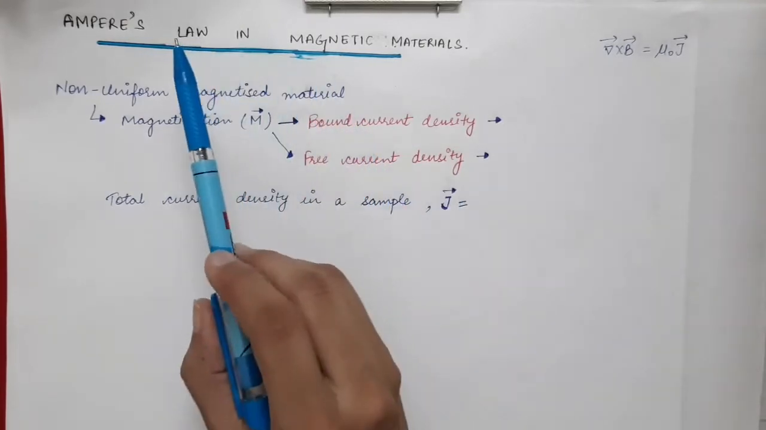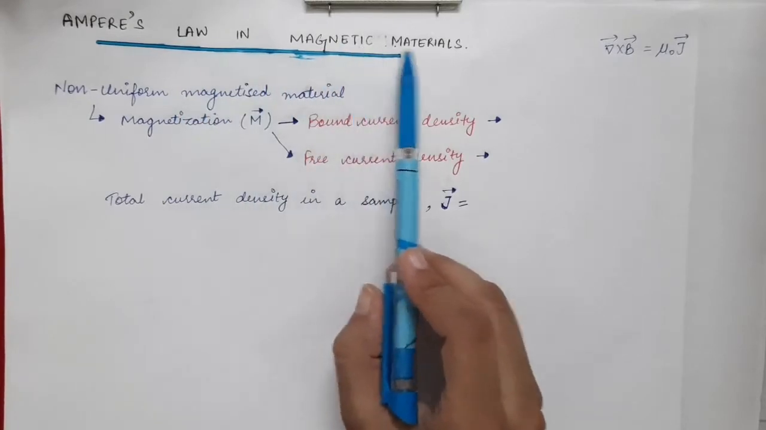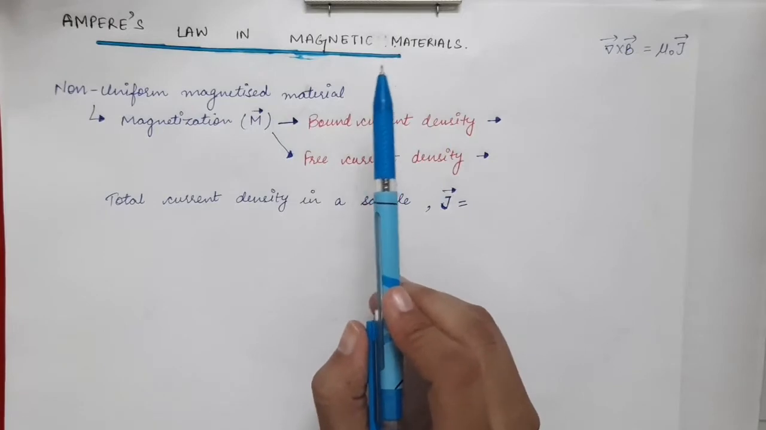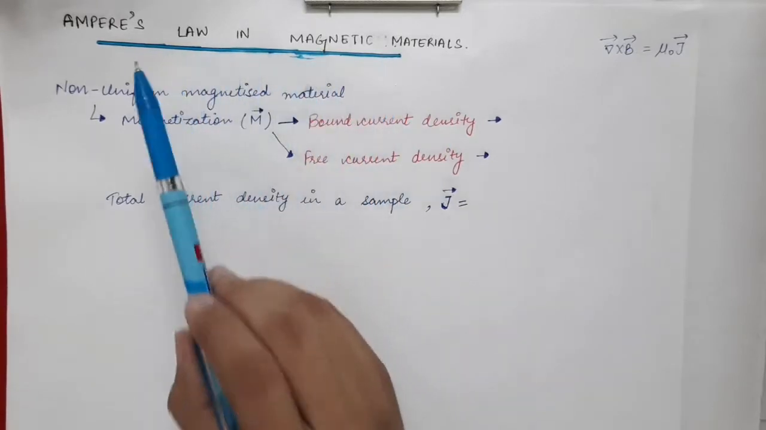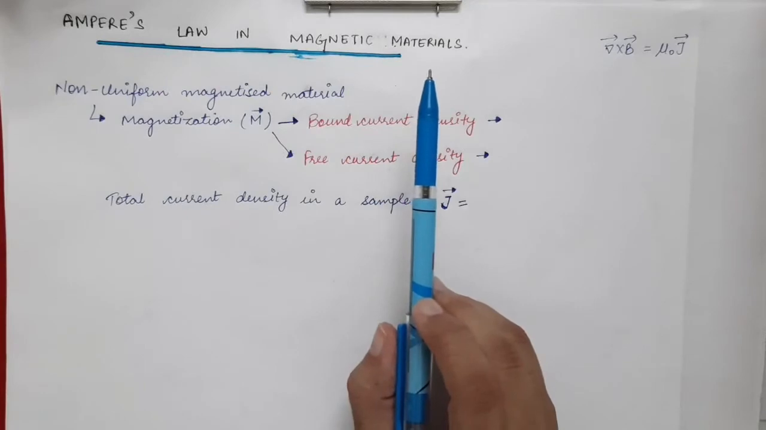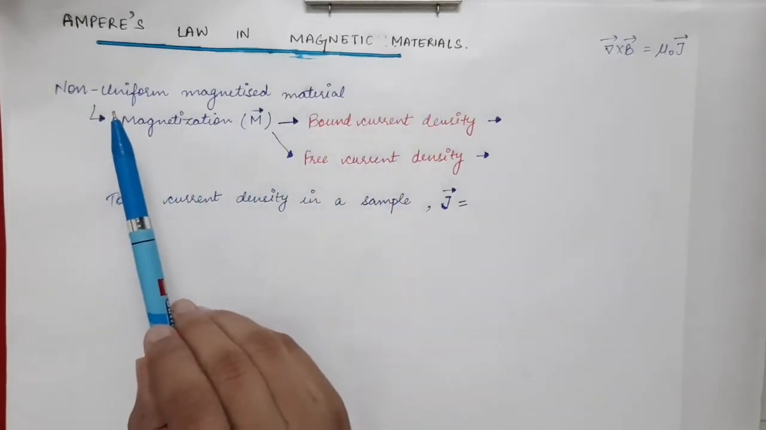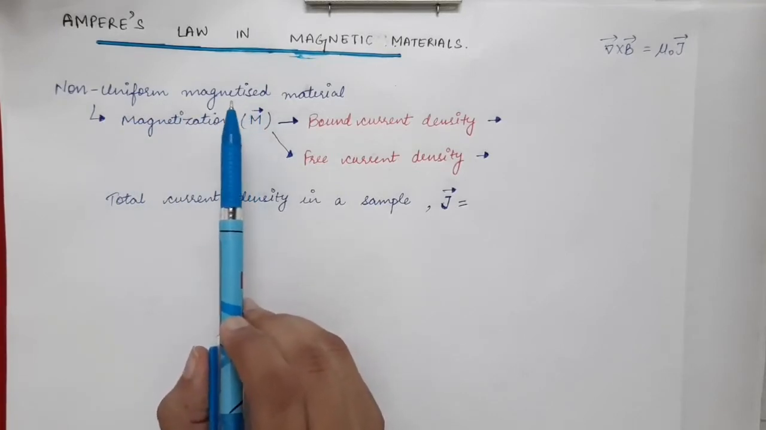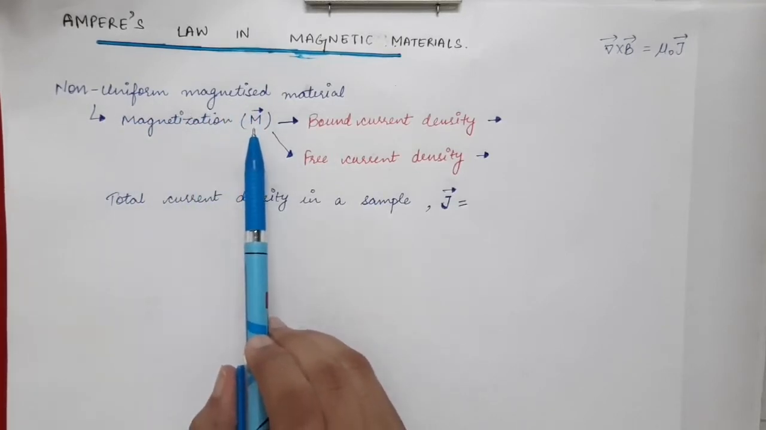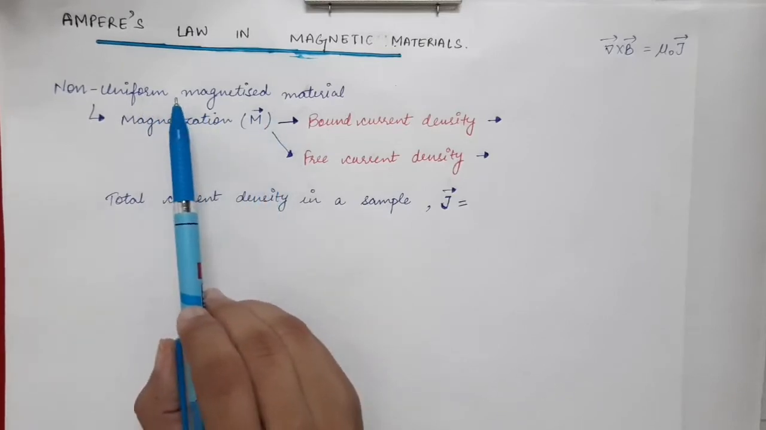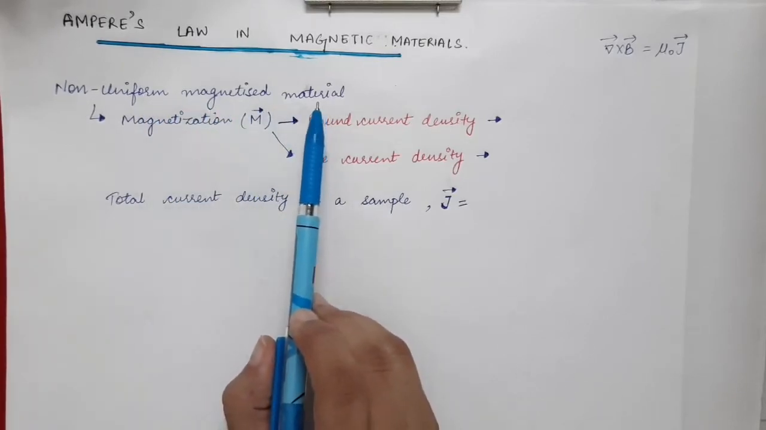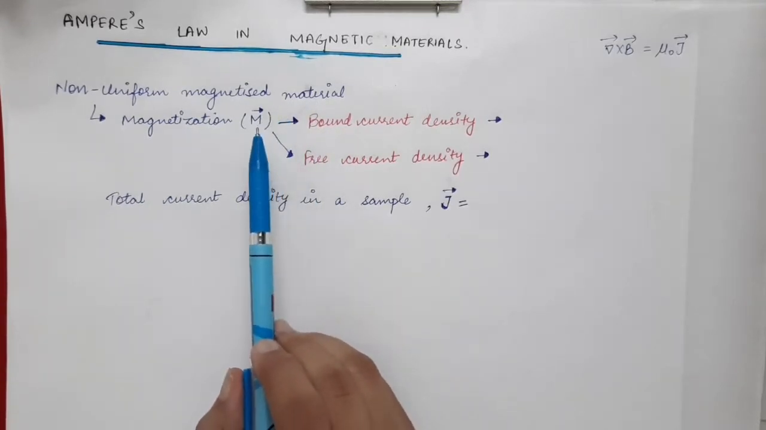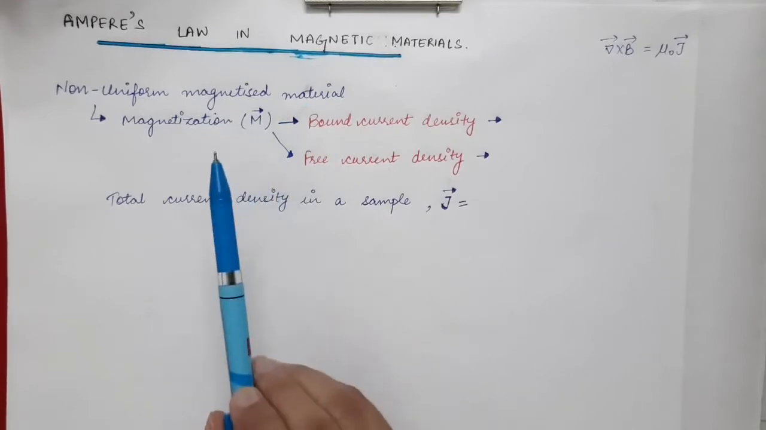Now we are going to find out the expression of Ampere's law in the magnetic materials, so the materials which have magnetization. We take into account a material which is non-uniformly magnetized, and let's suppose that magnetization is given by M vector in that material. So at every point the magnetization will be different. In general we denote the magnetization by M vector.